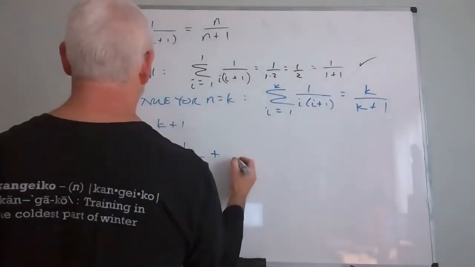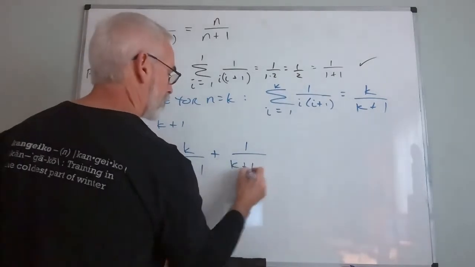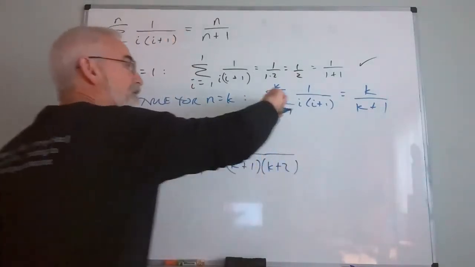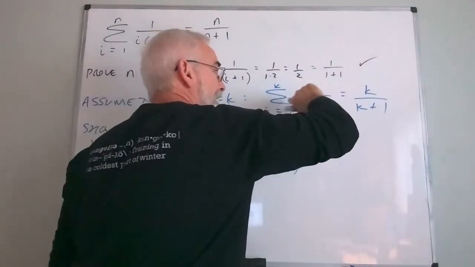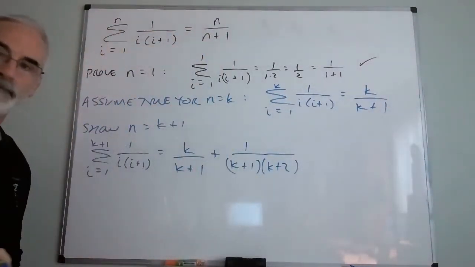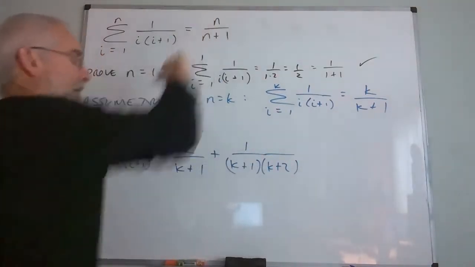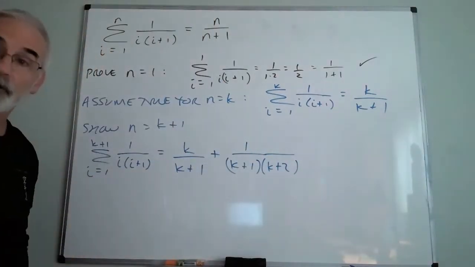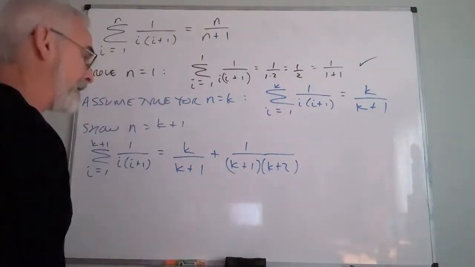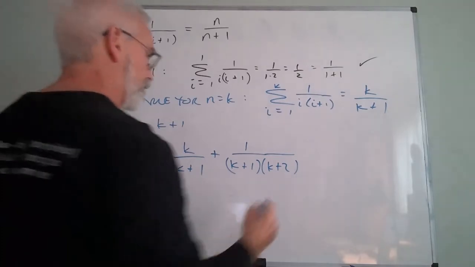So this would be 1 over (k plus 1)(k plus 2). I'm assuming this is true. Therefore, if this is true, then this is absolutely guaranteed to equal that. What I need to do is make that look like that. That's my goal. That's where the algebra comes in. I can't assume this. I have to conclude this. So when I'm looking at this going, well, again, I think common denominator might be a good goal.